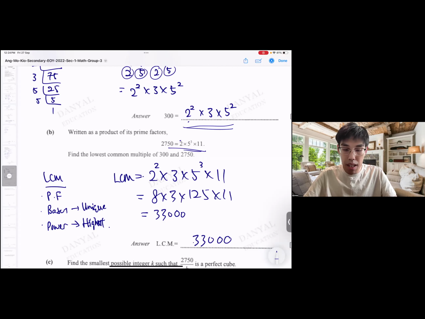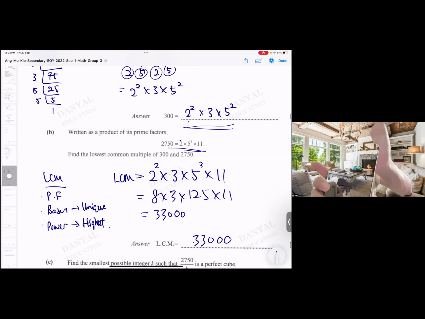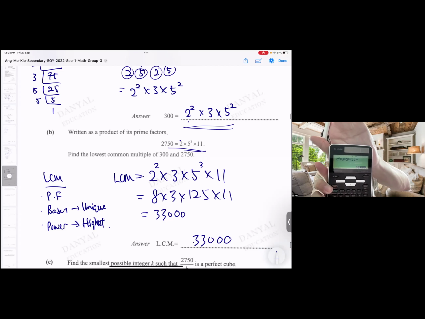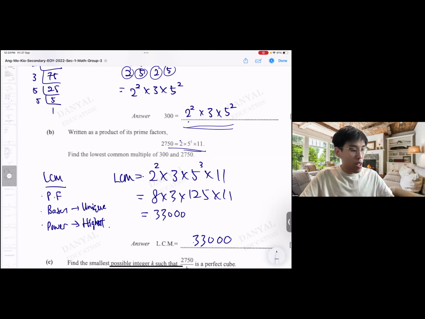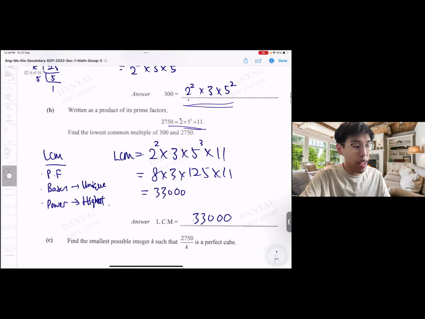Times 3 times 5 cube times 11. So this is the idea of doing LCM. Use this to revise on highest common factor, lowest common multiple.